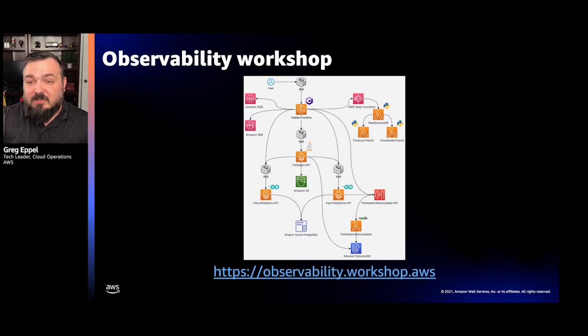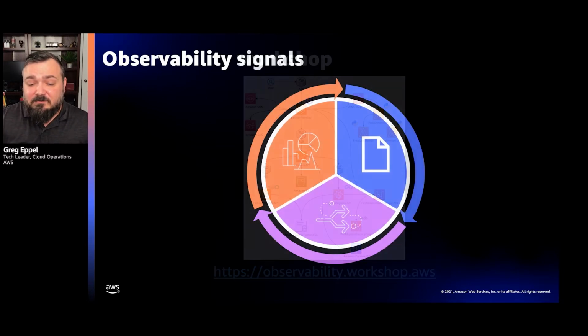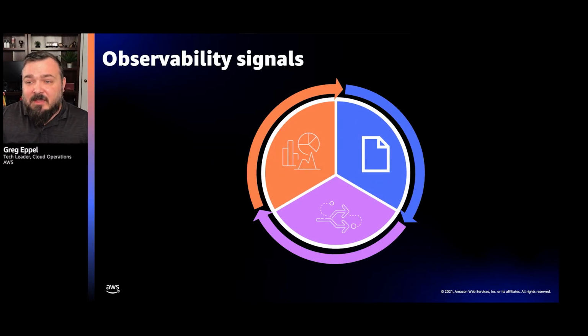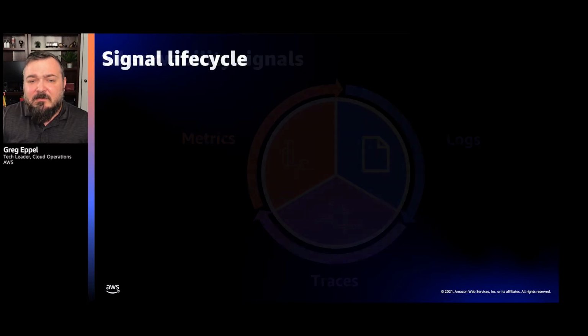But we're here today to really dive into how we actually implement this. So to talk about those implementation details, we need to talk about the three observability signals. There's metrics, there's logs, and there's traces. And none of this really should sound too different, you probably have heard about metrics, logs, and traces. Obviously, metrics and logs. Traces are a little bit different in that they're more user-centric, right? A metric or a log is capturing a signal from a component, from a server. A trace is really capturing the information from the user perspective. So as a user goes through a system, a trace is combining all those steps through that system here.